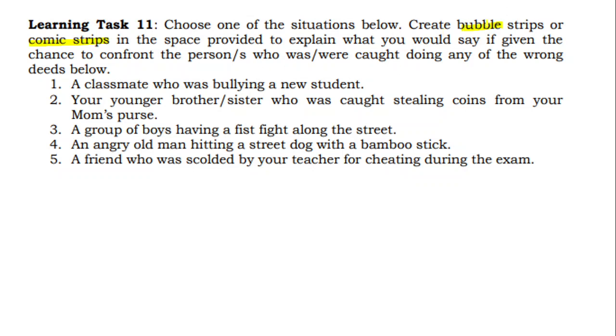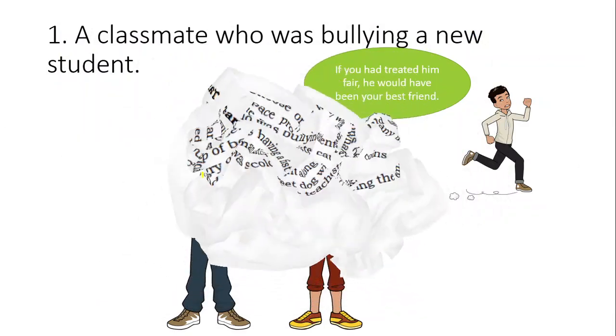So you need to explain what you would say if given the chance to confront the person who was caught doing any of the wrong deeds. So you will use the conditional sentence to explain, to confront, if you will be given a chance to confront the following person. Halimbawa, makausap mo yung isang classmate na nambubuli ng new student, what will you say by using conditionals? Or, what will you say if your younger brother or sister was caught stealing coins from your mom's purse? A group of boys having a fist fight along the street. Sabi dito, one situation lang. So, isa lang yung inyong gagawin. Okay? So, this is just an example.